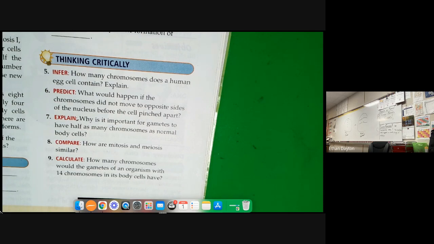And then number 9, how many chromosomes do the gametes of an organism with 14 chromosomes in its body cells have? What's half of 14? 7. There you go.